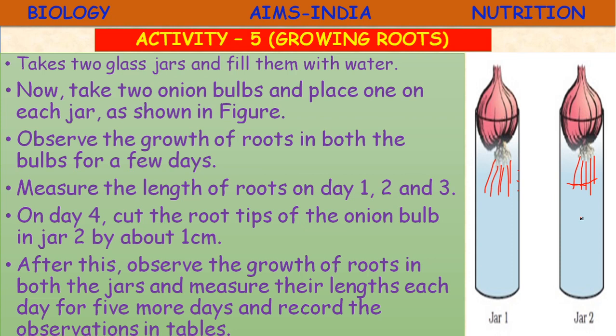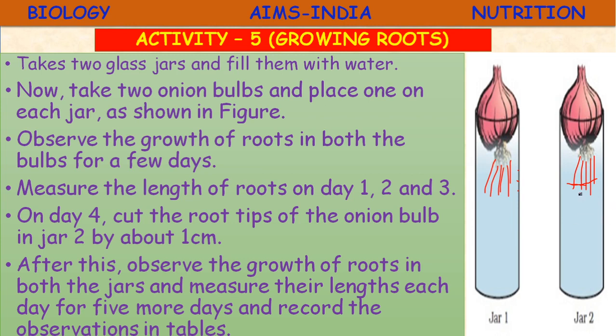Okay. So when you observe, you have observed that the cells are present in groups in the roots. The cells in the groups which are nearly similar in structure and perform the similar functions, such group of cells are called as tissues. Okay, we are observing the tissues. So now when you observe by removing the tip of the onion root, the growth of the roots in the length is stopped.